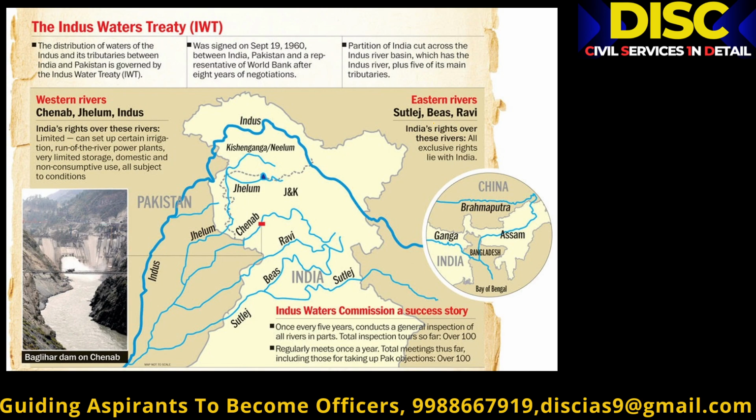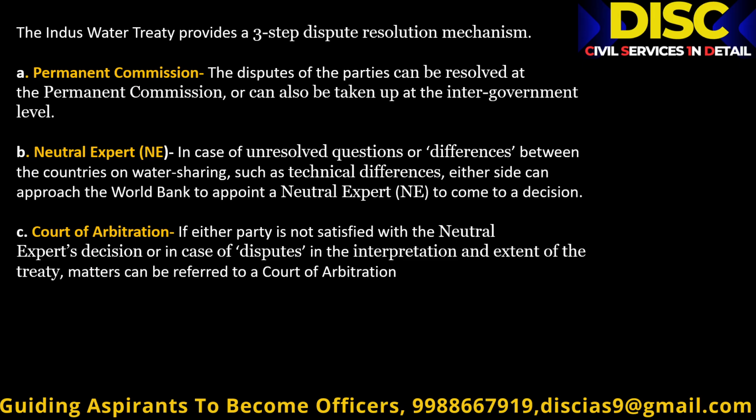As I already mentioned, eastern rivers go to India, western rivers go to Pakistan. And this is the distribution of waters of the Indus and its tributaries between India and Pakistan, which was signed on 1960 September 19 with the World Bank as a representative. Yes, the Indus Water Treaty provides a 3-step dispute resolution mechanism. First is the permanent commission, second is the neutral expert, and third is the court of arbitration.